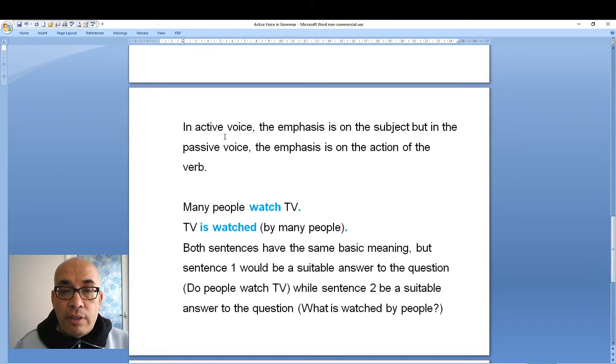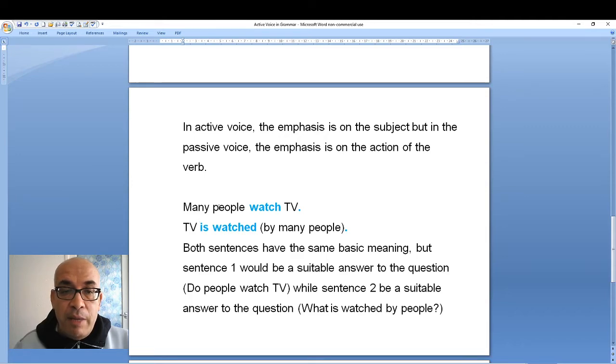In active voice, the emphasis is on the subject. What is emphasis? Emphasis means the strong meaning. So in active voice, the emphasis is on the subject, but in the passive voice, the emphasis, the strong meaning, is on the action of the verb.